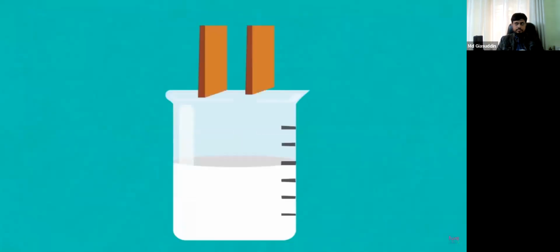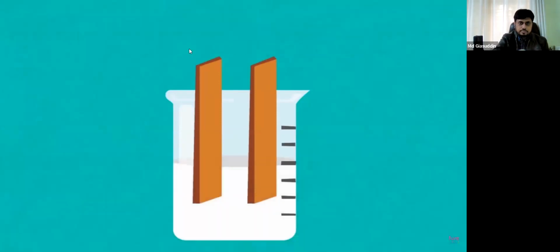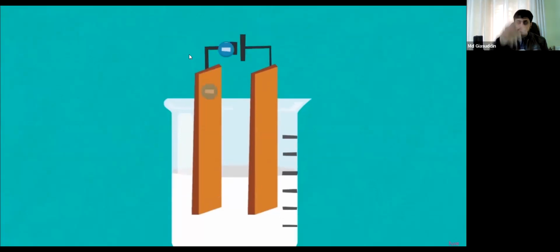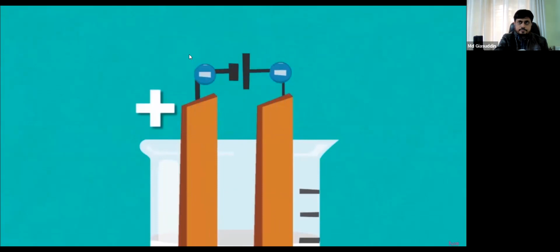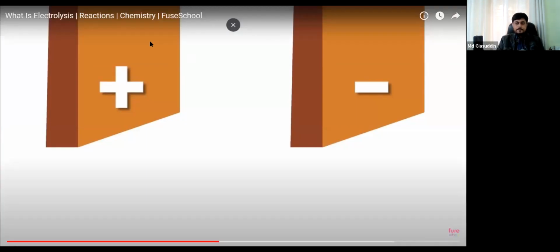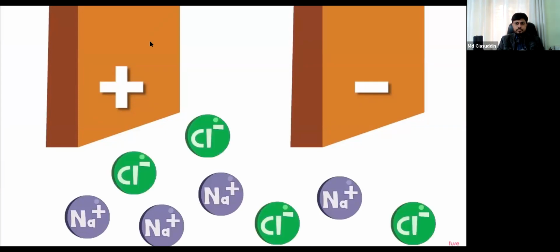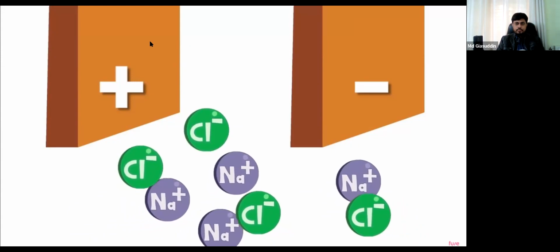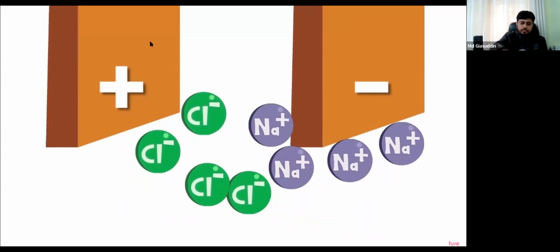Now, let's go back to our molten sodium chloride. We've added our copper wires, let's call them electrodes, and now we'll connect these to an electrical cell. The electrons will start to flow in the wires, and this will cause one electrode to become positively charged and the other negatively charged. This has an immediate knock-on effect in the molten sodium chloride, which you'll remember is a mixture of sodium cations and chloride anions. Anything positively charged in the liquid, in this case the sodium ions, is going to be attracted to the negative electrode.